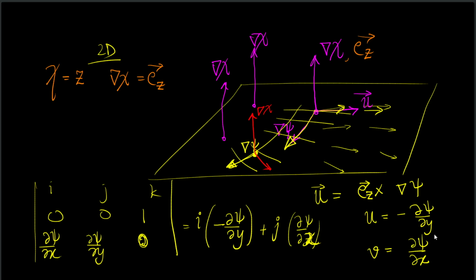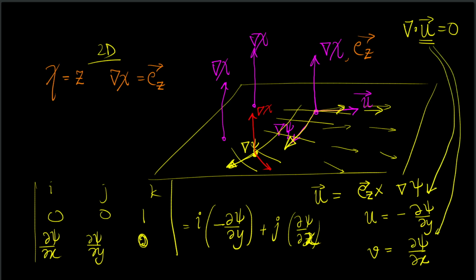So I can represent the velocity in a plane. If it is divergence free, I can express this divergence free velocity in a two-dimensional plane in terms of a single scalar. I don't need to write two components of velocity. I can represent the entire information of the velocity only in terms of a single scalar psi, which is the stream function.